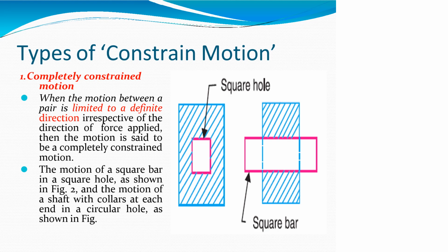Now we are going to see the types of constrained motions. The first is completely constrained motion. When the motion between a pair is limited to a definite direction irrespective of the direction of the force applied, then the motion is said to be completely constrained. The motion of a square bar in a square hole is as shown in the figure. The motion of a shaft with a collar at each end in a circular hole is also shown.